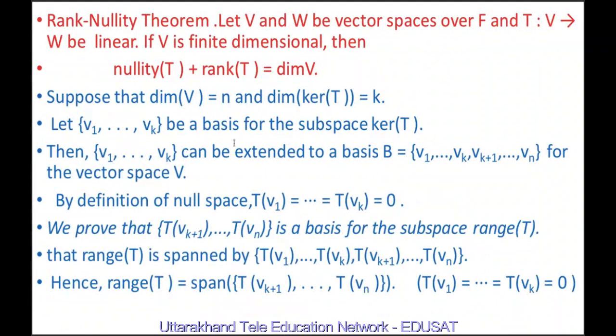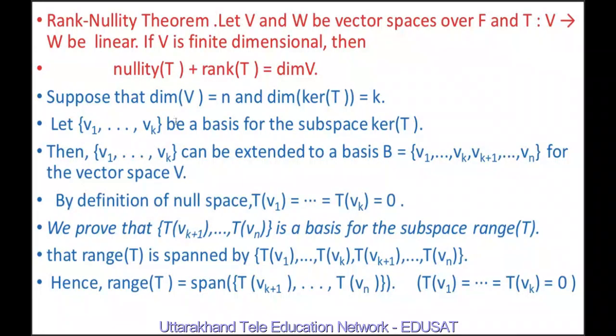Now, rank nullity theorem. Let V and W be vector spaces over a field F, and T is a mapping from V to W, and it is given to be linear. If V is finite dimensional, meaning the number of elements in its basis is finite, then nullity of T plus rank of T is equal to dimension of V.